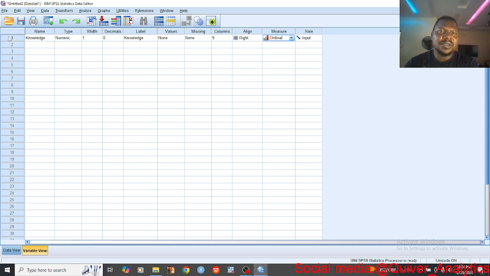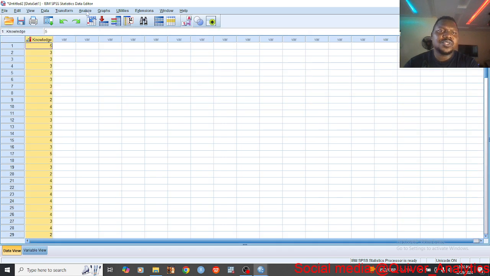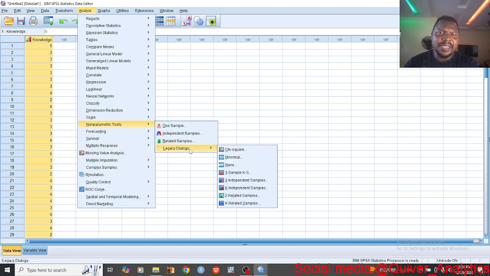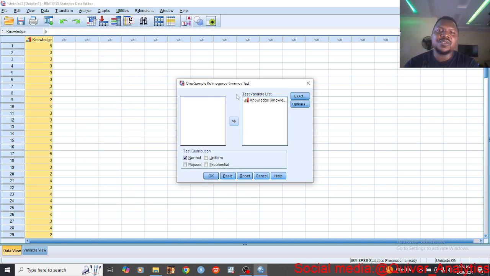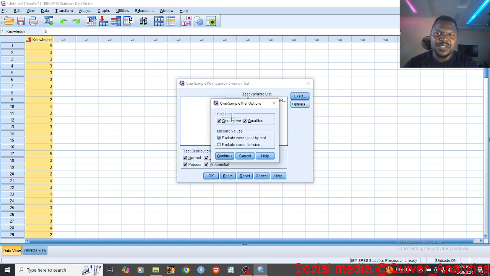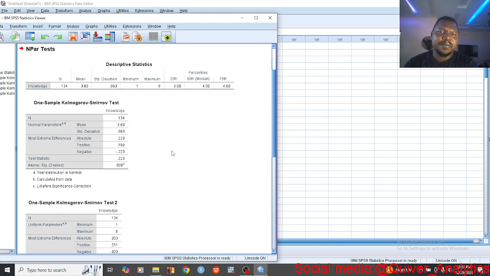Let's go straight to the tests: Non-parametric Tests, Legacy Dialogs, One-Sample K-S, that's Kolmogorov-Smirnov. It's here already. If you're interested in uniform, exponential, or Poisson, you can choose those. We take descriptives as well, descriptives and quartiles. All right, so let's run that.